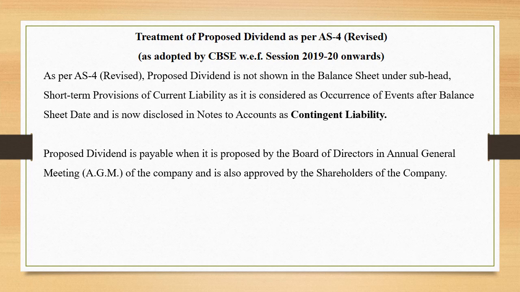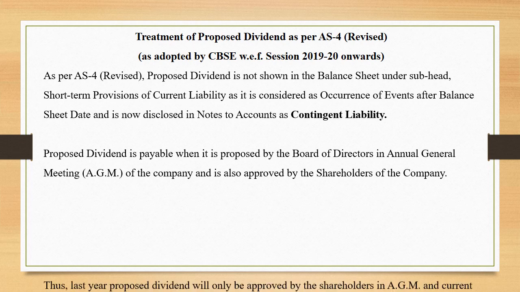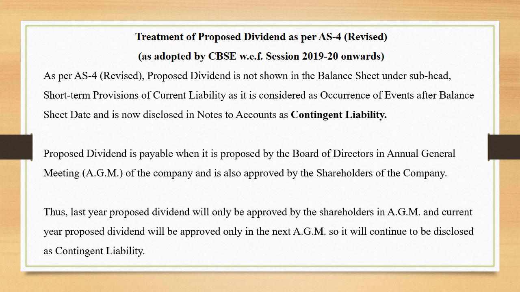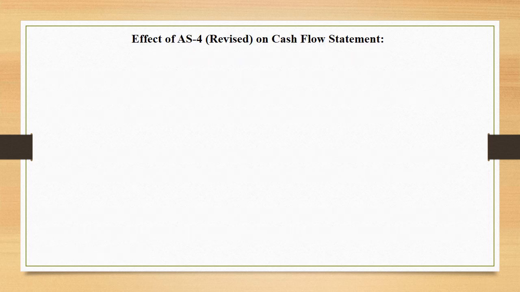Proposed dividend is payable when it is proposed by the board of directors in the AGM, that is, the annual general meeting of the company, and is also approved by the shareholders of the company. Thus, last year's proposed dividend will only be approved by the shareholders in the AGM, and current year's proposed dividend will be approved only in the next AGM, so it will continue to be disclosed as contingent liability. Let us see the effect of AS 4 revised on the cash flow statement.